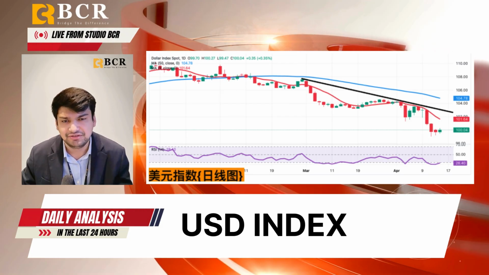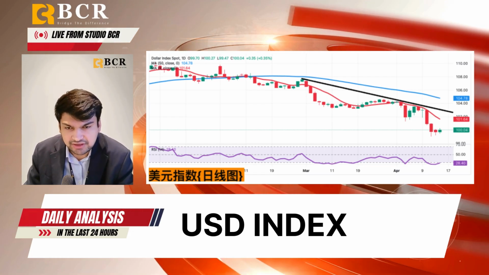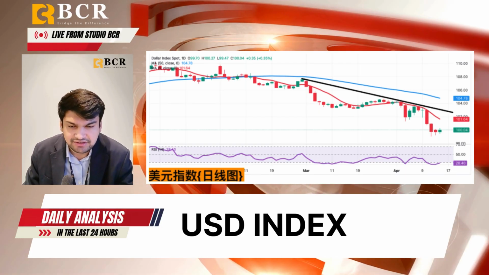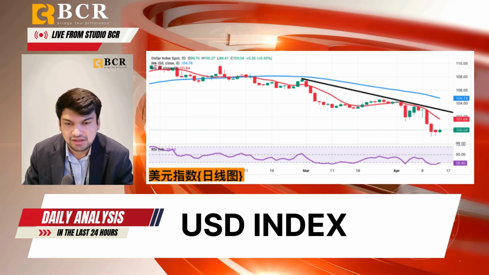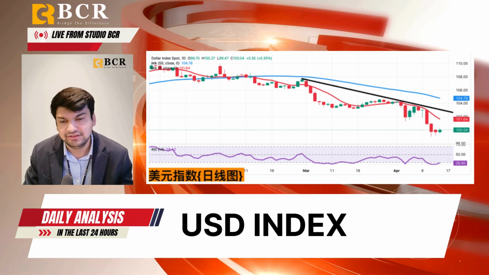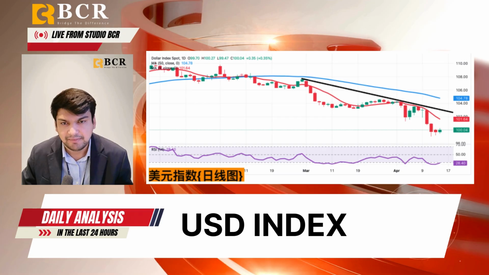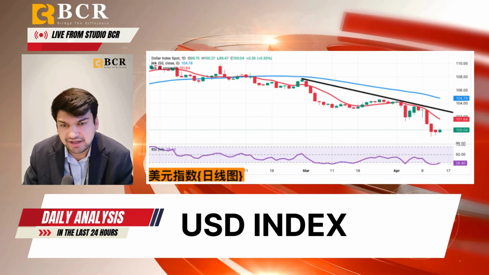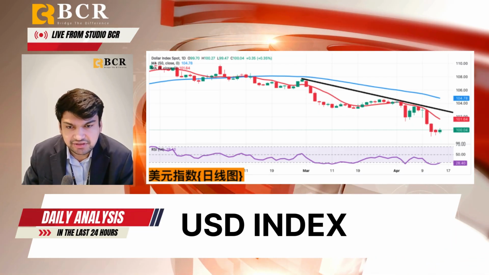The US dollar has decoupled from US Treasury yields. The US dollar fell last week while US Treasury yields rose. This has triggered market speculation that investors are moving investments out of the United States because they are worried about the durability of tariffs and their impact. The US dollar index, despite a small rebound on Monday, fell back again before the close, and technicals of the daily chart are still fragile.